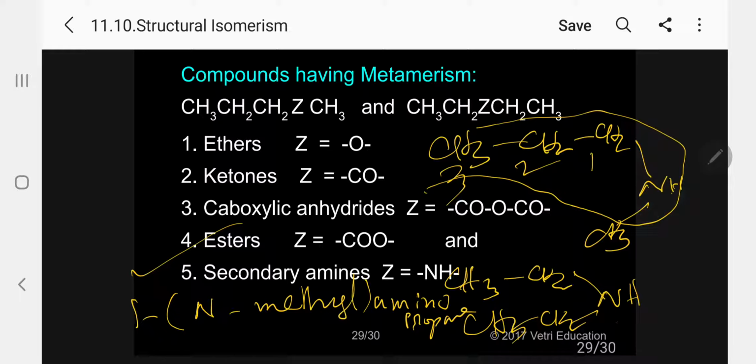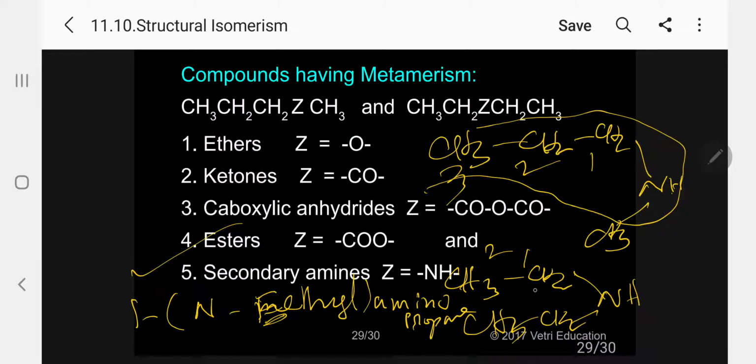Now coming to this one, this number is 1. This is number 2. Again 1. Kindly follow. So again I will write here 1. The same name I will use. Instead of methyl group, I will use ethyl. 1 N-ethyl.